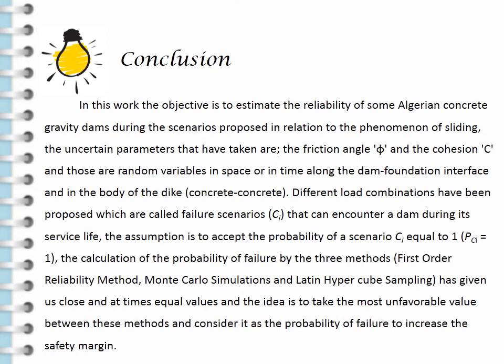The assumption is to accept the probability of a scenario equal to 1. The calculation of the probability of failure by the three methods has given us close and at times equal values, and the idea is to take the most unfavorable value among these methods and consider it as the probability of failure to increase the safety margin.